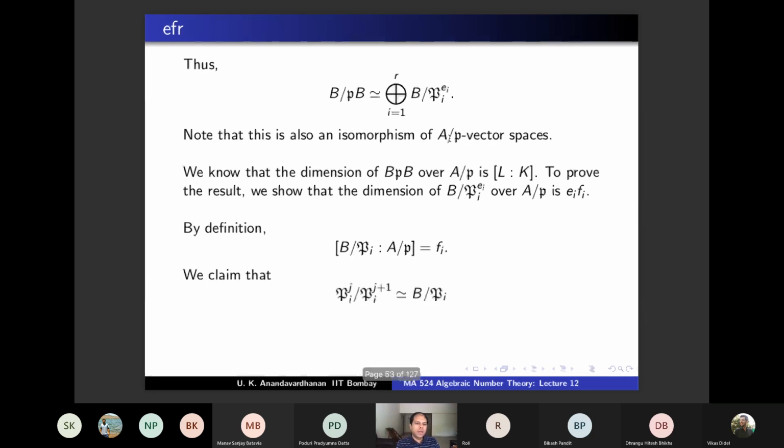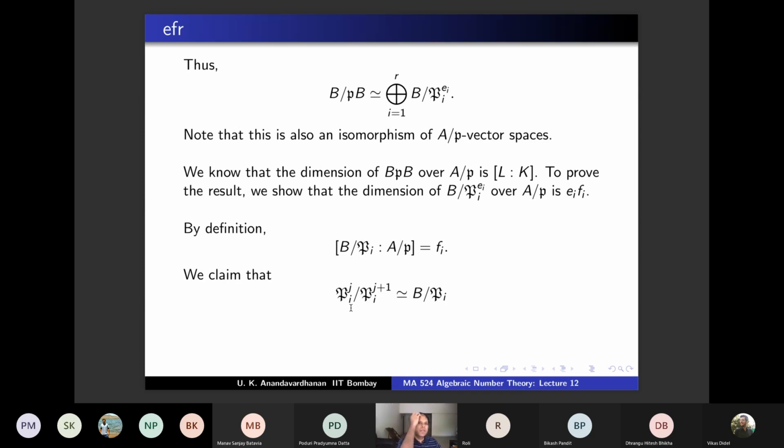And we are going to claim that Pi power j by Pi power j plus 1 is isomorphic to B by Pi for each j. Fix an i, take Pi, and as j varies, for each j, P power j by P power j plus 1 is B by P. I will not repeat i, we are fixing an i. Do you remember that we have done this?